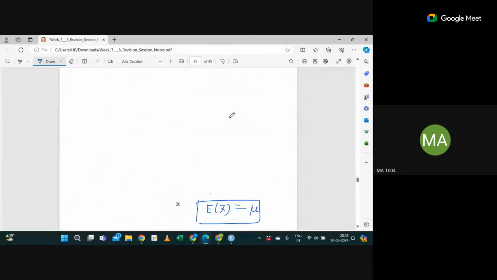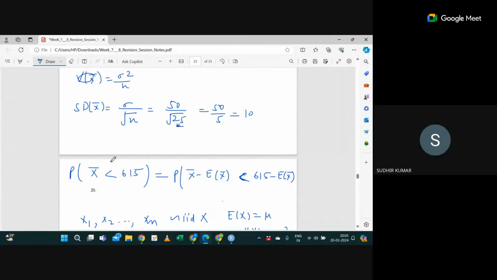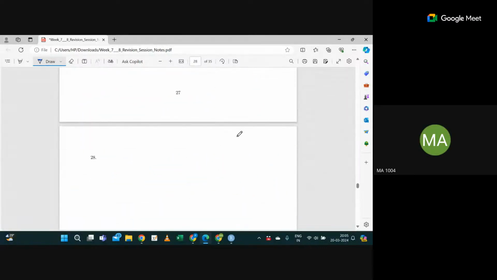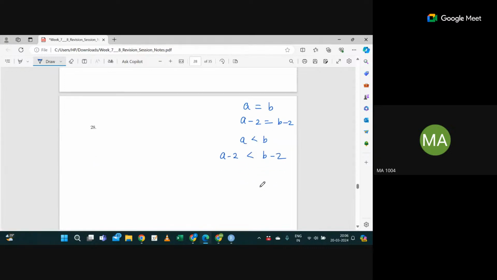Someone had a doubt about this 615, right? Yes, sir, I still could not get it. Okay, let me explain. Suppose I say a equal to b. If I do a minus 2, this is same as b minus 2. Yes or no? Correct. Instead of the sign of equality, if I say a is less than b, then if I do a minus 2, this will be less than b minus 2. The same thing I'm doing here.